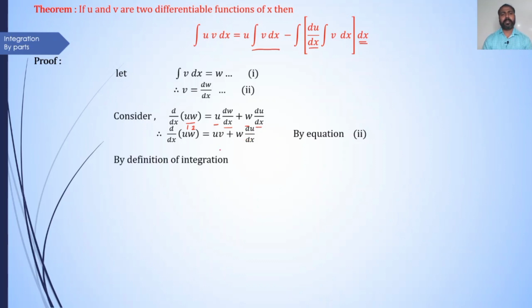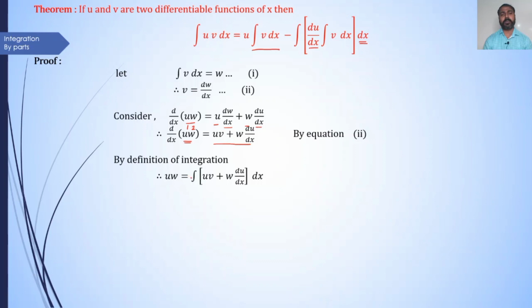By definition of integration, look here, d dx of u into w is u into v plus w into du by dx. Therefore, integration of u into v plus w into du by dx with respect to x is equal to u into w.